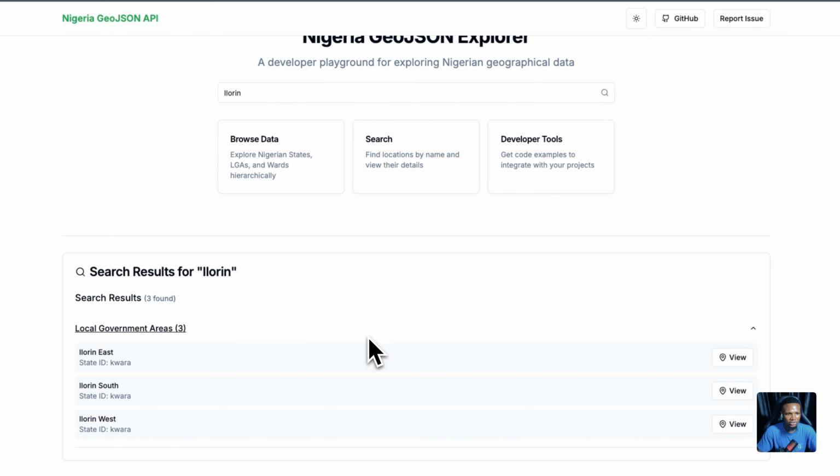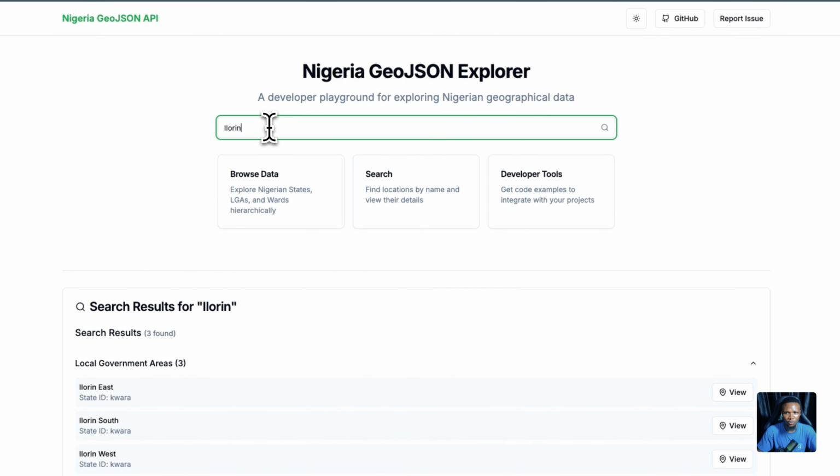So you can check this out and let us know what you think. It is open source. You can contribute to this. This is also my own little contribution to the project. So let me know what you think in the comments, check it out, and let's see how we can improve it.